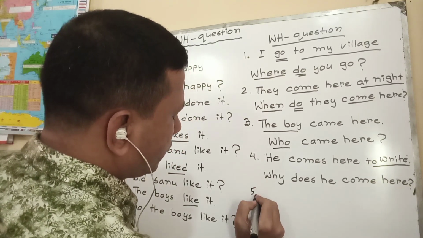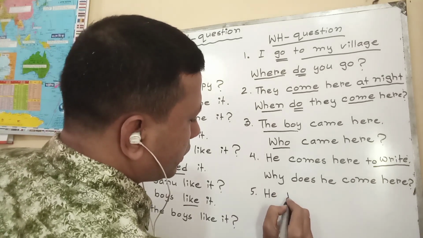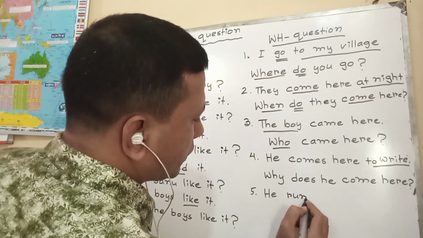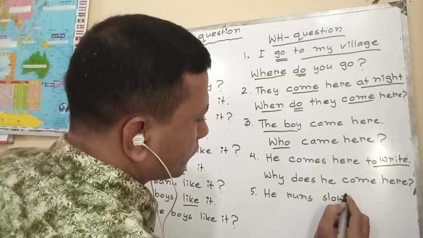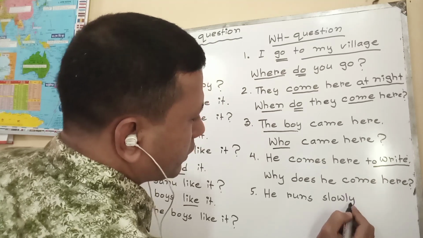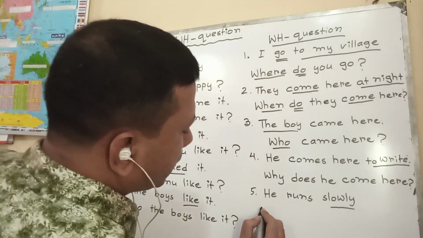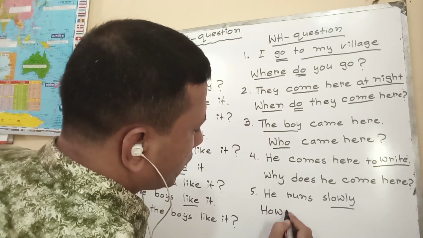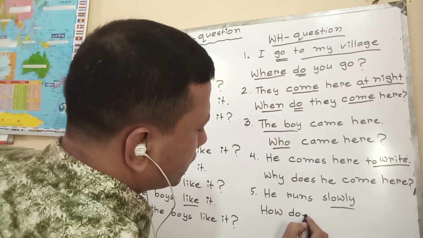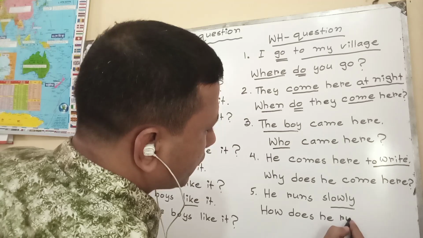Five. He runs slowly or fast, no problem. If it is an adverbial word, at that time we have to use how. How does he run?